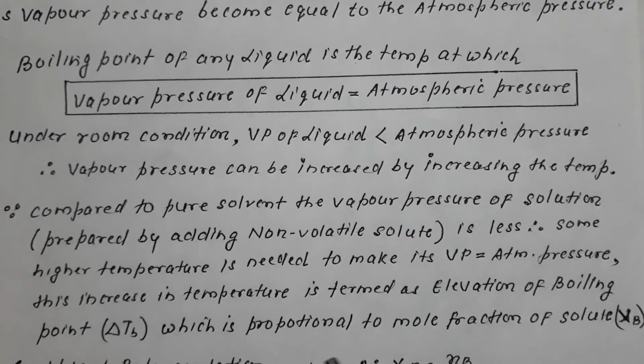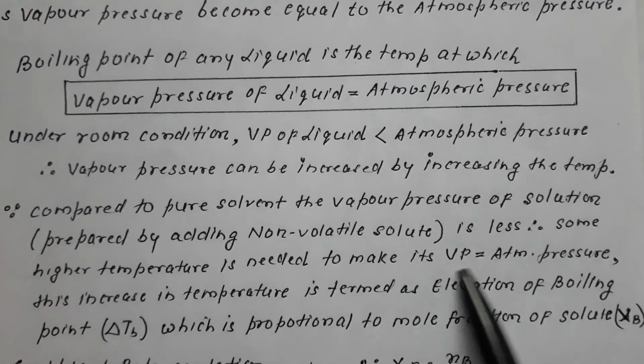It is proportional to the mole fraction of solute, Xb. Due to the presence of solute in the volatile solvent, its vaporization decreases, therefore vapor pressure decreases. Hence, to make the vapor pressure of the solution equal to atmospheric pressure, some higher temperature is needed, and this is termed elevation of boiling point.